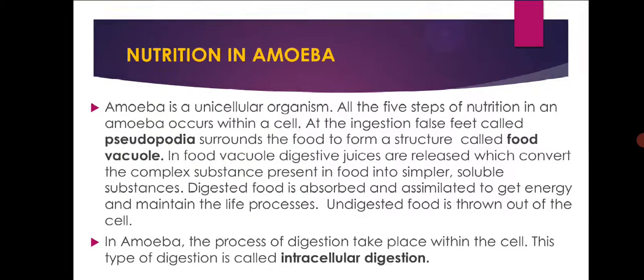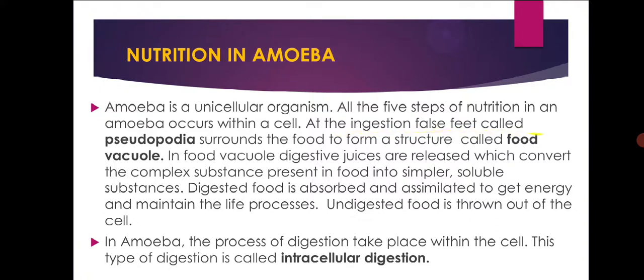Next, nutrition in amoeba. How does the amoeba take food? Amoeba is a unicellular organism. All the 5 steps of nutrition in amoeba occur within the cell. So this type of digestion is called intracellular digestion. They occur inside the cell, so we call it intracellular digestion.